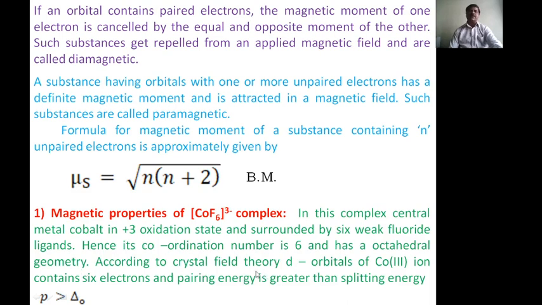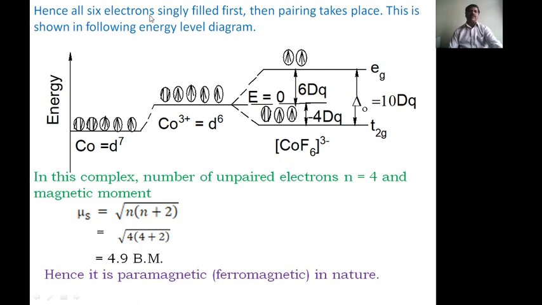According to crystal field theory, the d orbitals of the cobalt 3 ion complex have 6 electrons and the pairing energy is greater than the splitting energy. Here pairing energy is greater than the splitting energy, which means there are unpaired electrons. Therefore this complex is a high spin complex, and hence all the 6 electrons are first singly filled, then pairing takes place. This is shown in the energy diagram.